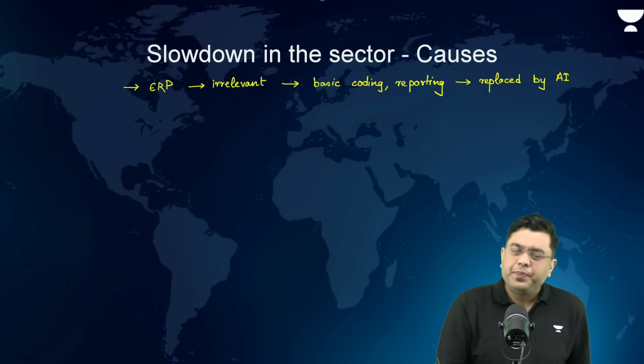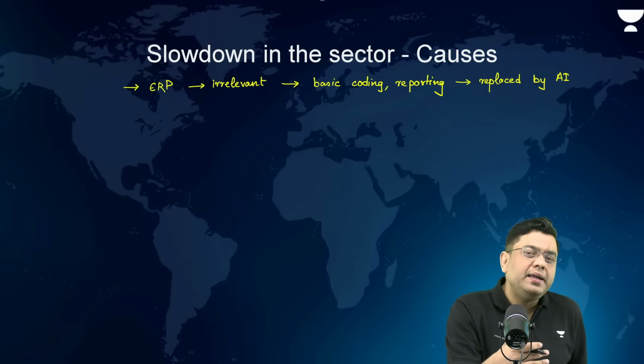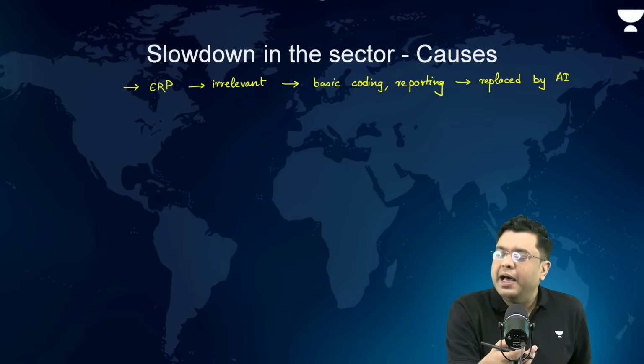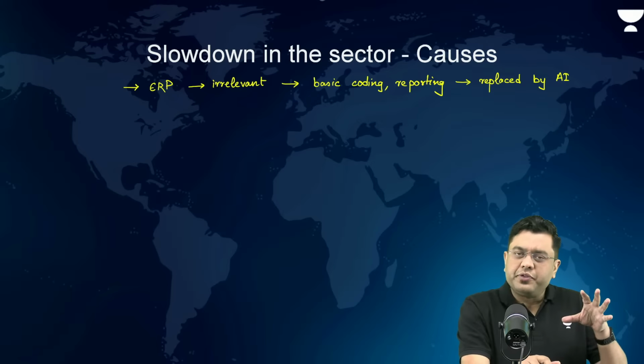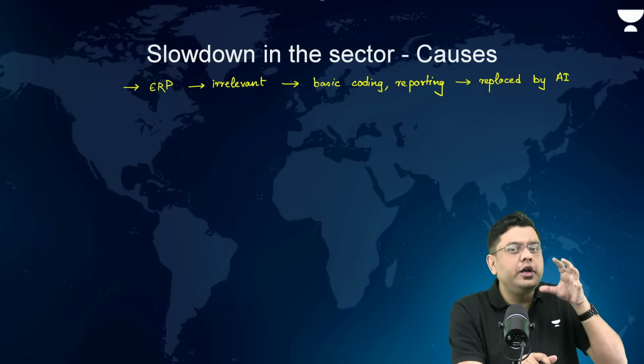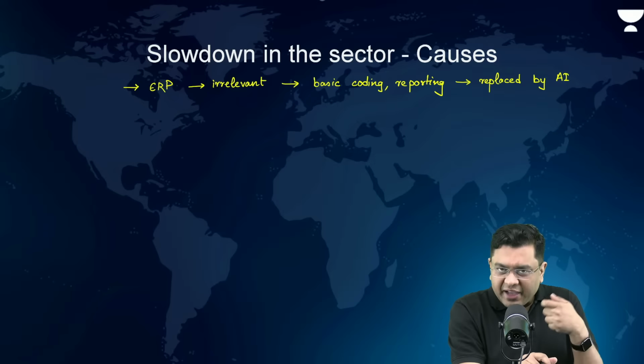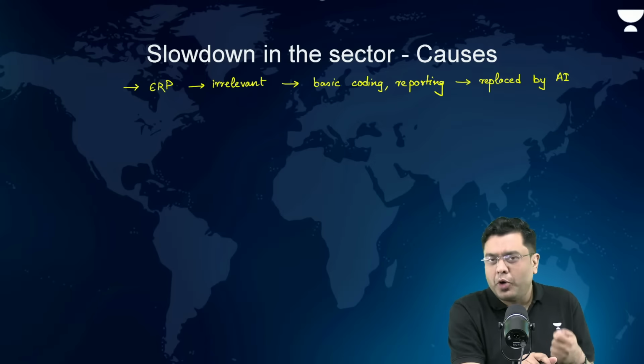Then, other than that, you also have various different policies adopted by the client countries. Now, companies like Infosys, TCS, etc., they work on what principle? They work on the principle that the majority of their clients are based either in North America or in Europe. Now, North America and Europe have begun to tighten their immigration policy.